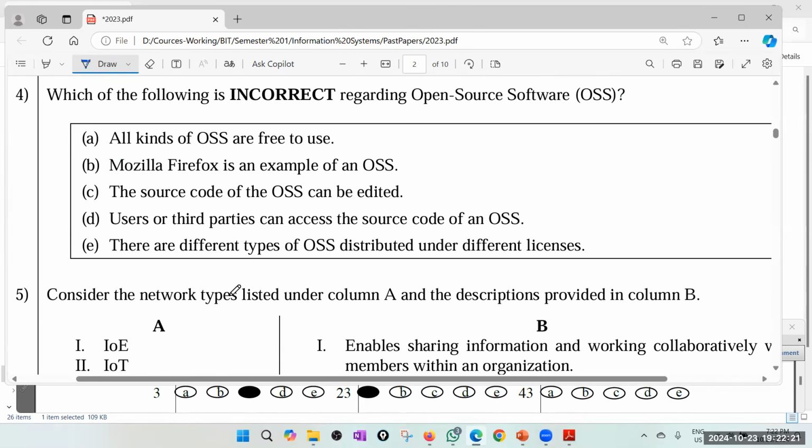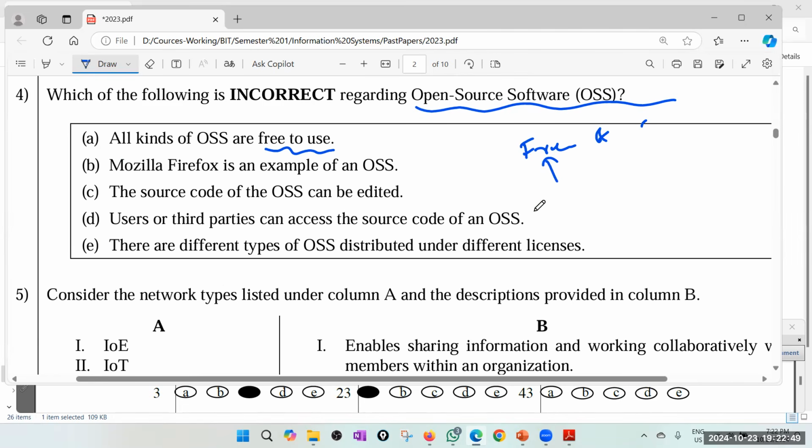Which of the following is incorrect regarding open source software? All kinds of open source software are free to use. No, just because it's open source doesn't mean it's always free to use, because sometimes source code is available but you need to pay for that. Remember, even when we say free and open source, free means freedom, not free of charge.